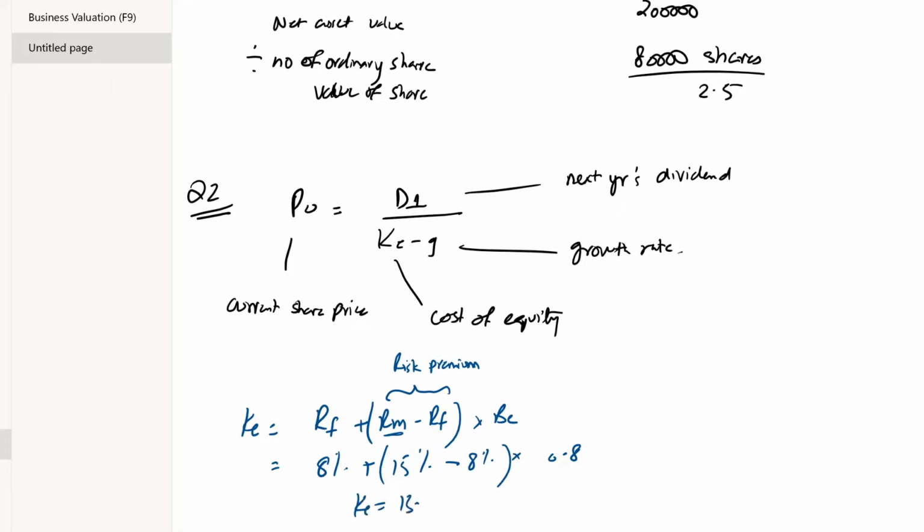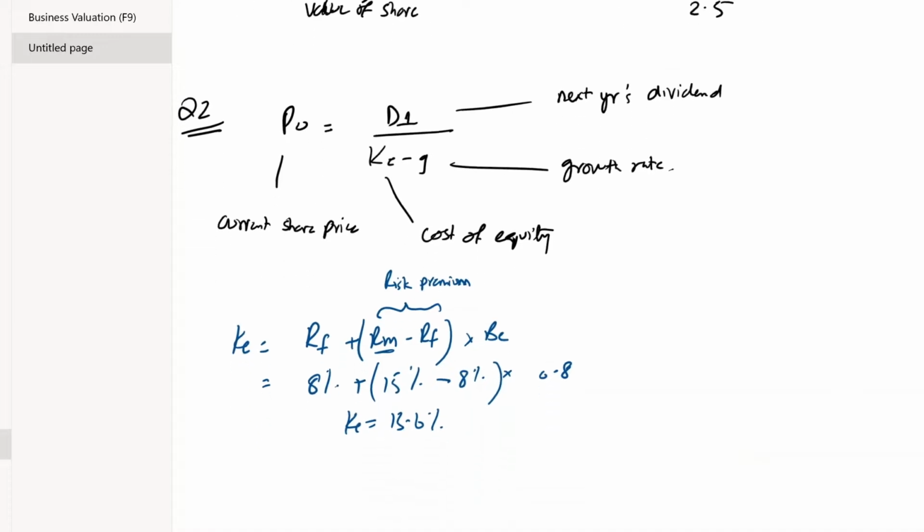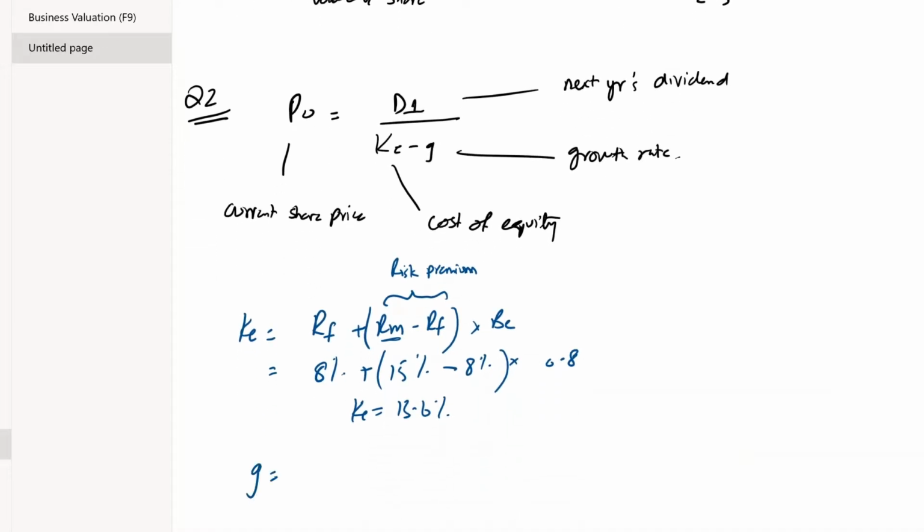KE is 13.6%. Then we need to compute the growth rate. Latest dividend over earliest dividend to the power 1 upon n minus 1 is the formula. 0.24 was our latest dividend. I have converted all of the amounts into dollars. 15.25 was the dividend for 4 years ago.